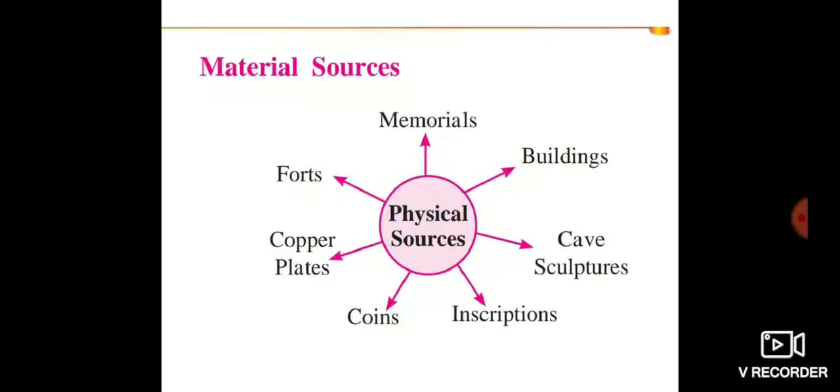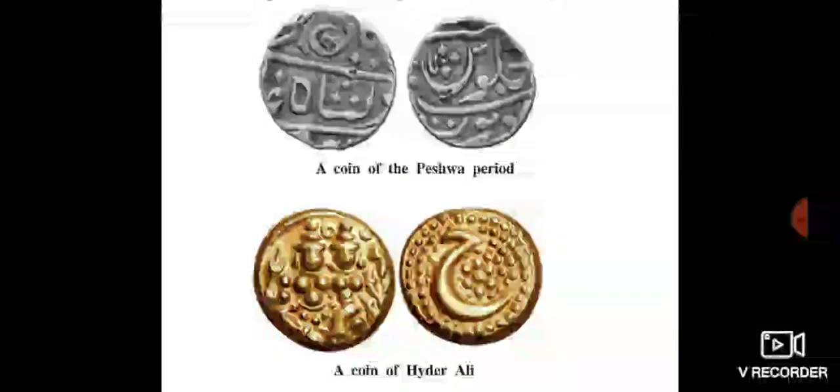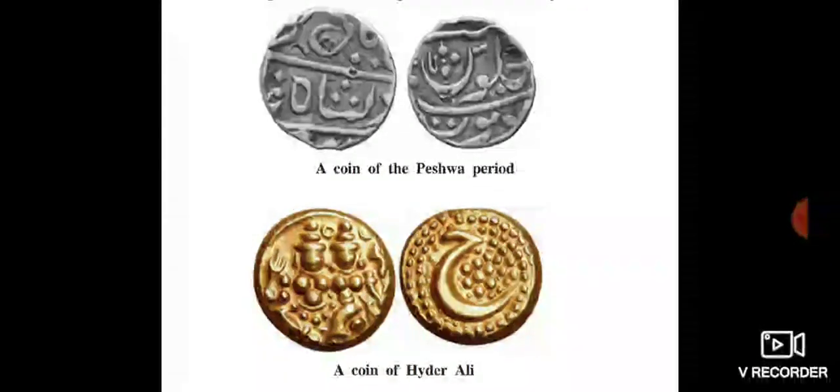Now see, the coins made by different rulers using metals like gold. You can see the coin of Hyder Ali made of gold. Silver and copper coins are important sources. The coin of the Peshwa period is made of silver. So all these are important sources of history. We can get information from this.